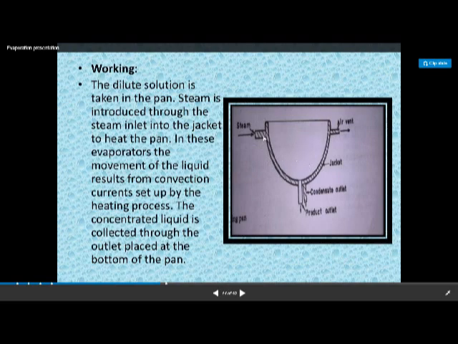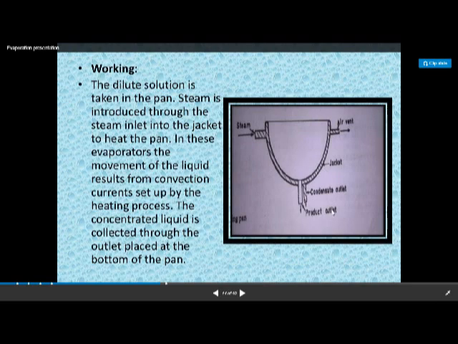In these evaporators, the movement of the liquid results from convection currents set up by the heating process. And the liquid which becomes concentrated is collected through this outlet.